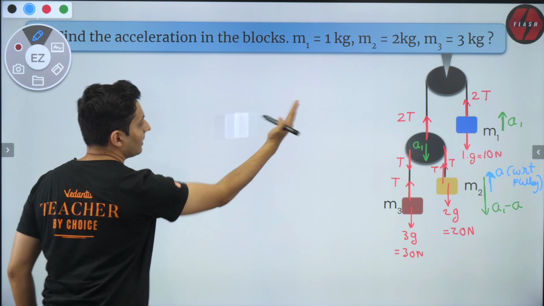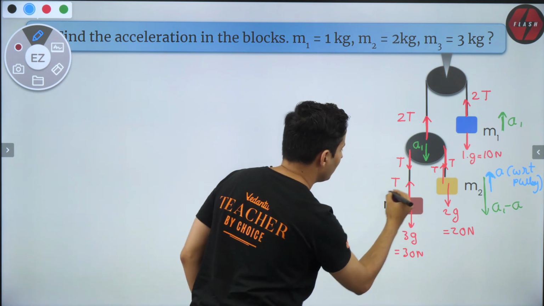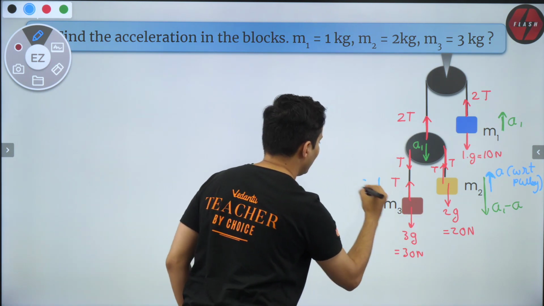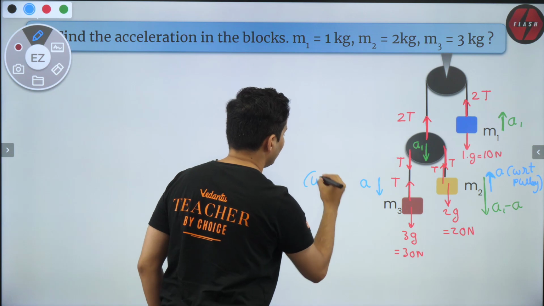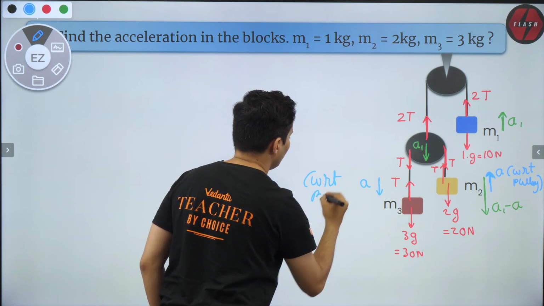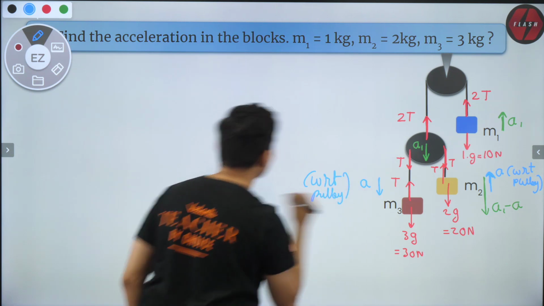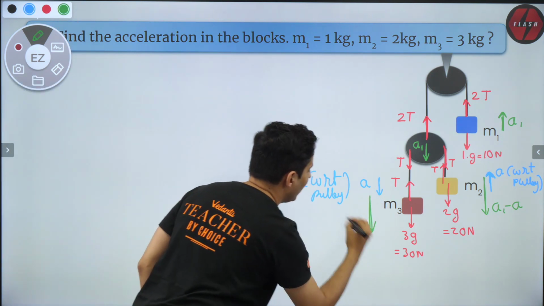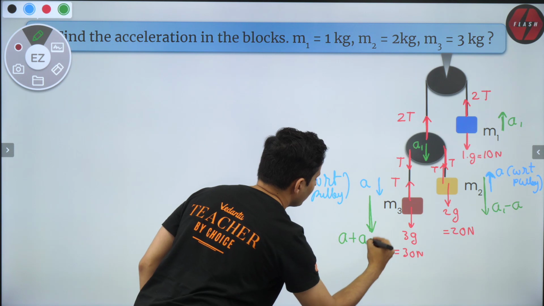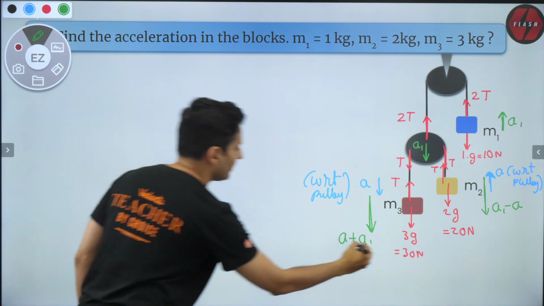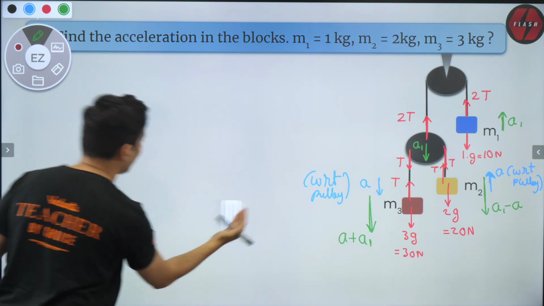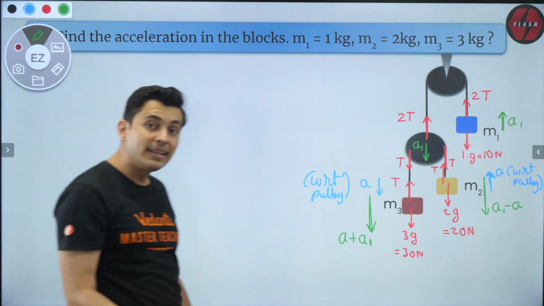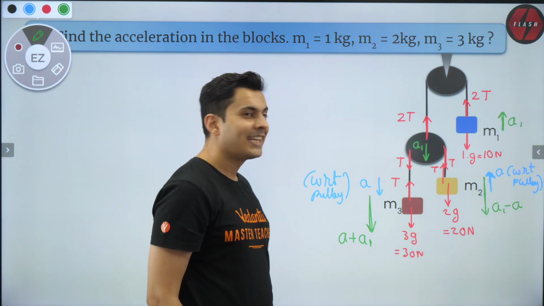And that's why if this M3 goes down with acceleration A, again, with respect to pulley, strictly speaking, it has gone down by acceleration A plus A1. Yes, that's the acceleration with which it has gone down. So the concept of relative motion is used here, isn't it?